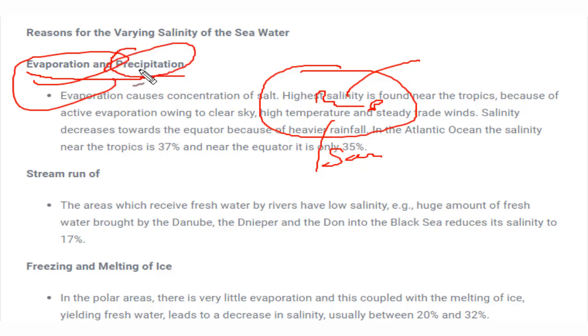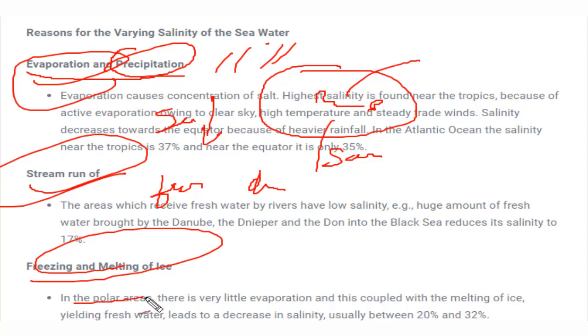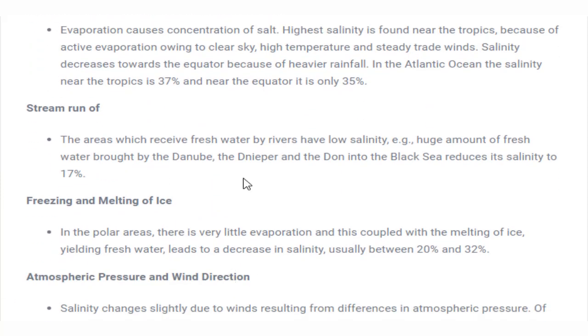Whereas in case of precipitation, precipitation means adding water, means rainfall would be there and more water will be added to that place. So in that case, salinity will decrease. Stream runoff means fresh water. When fresh water comes into the ocean, in that case salinity will decrease. Freezing and melting, what will happen? In the polar region there is very little evaporation, and this is coupled with melting of ice and fresh water. In the polar region ice is there, evaporation is low, but still the ice is melting, and because of that the salinity will be lesser in case of the polar region.